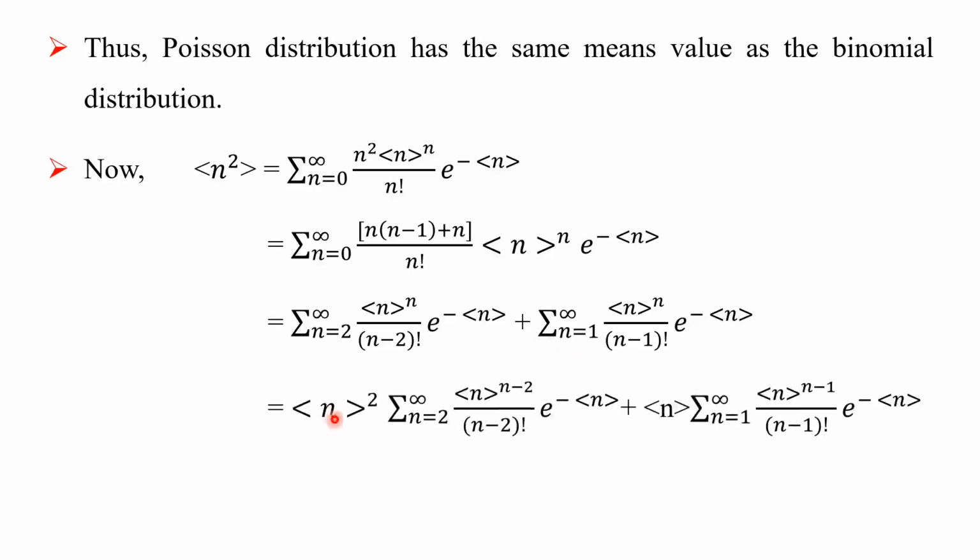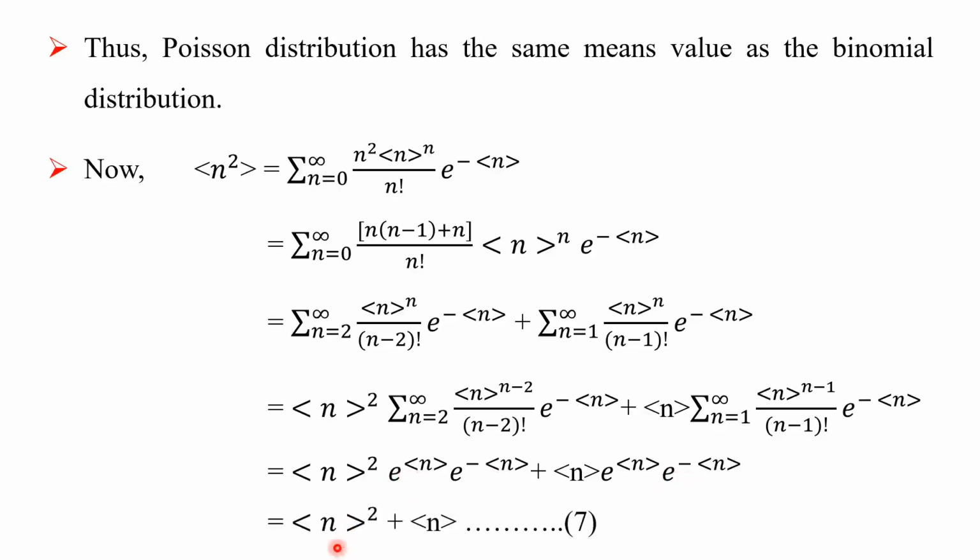So ⟨n⟩² summation over n equal to 2 to infinity of ⟨n⟩^(n minus 2) upon n minus 2 factorial e raised to minus ⟨n⟩ plus ⟨n⟩ summation over n equal to 1 to infinity of ⟨n⟩^(n minus 1) upon n minus 1 factorial e raised to minus ⟨n⟩. This simplifies to ⟨n⟩² e raised to ⟨n⟩ into e raised to minus ⟨n⟩ plus ⟨n⟩ e raised to ⟨n⟩ into e raised to minus ⟨n⟩. Here e raised to ⟨n⟩ into e raised to minus ⟨n⟩ is 1, and this is also 1.